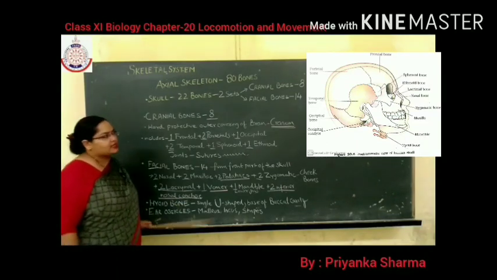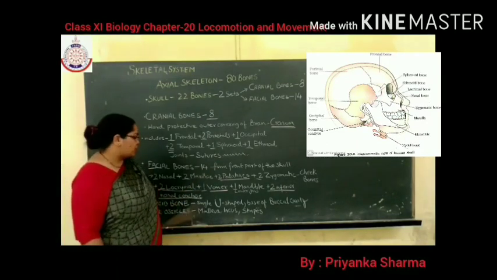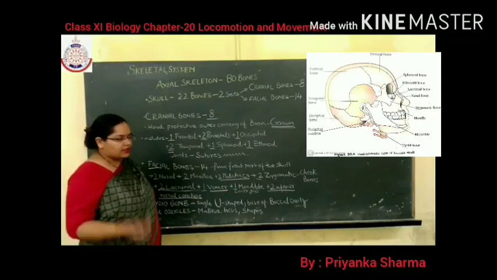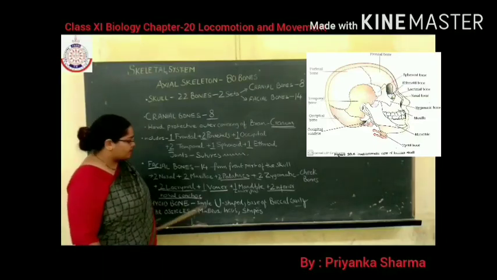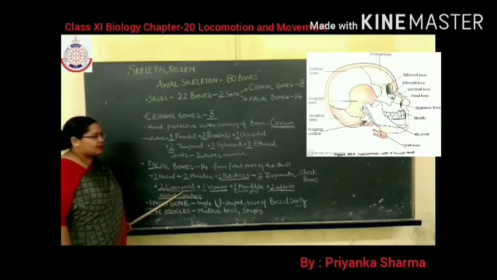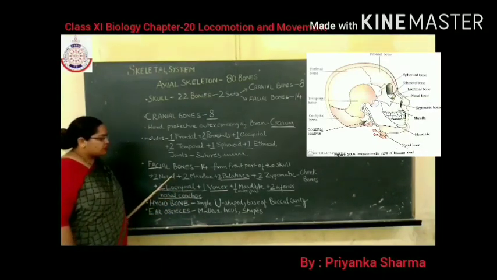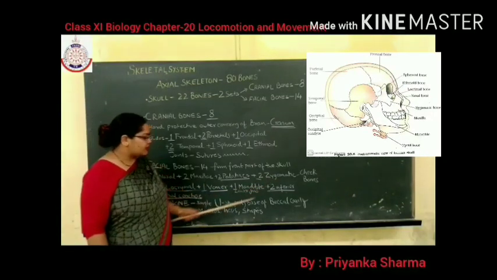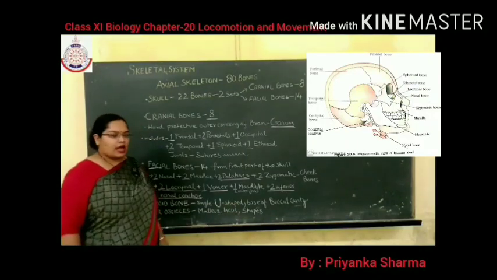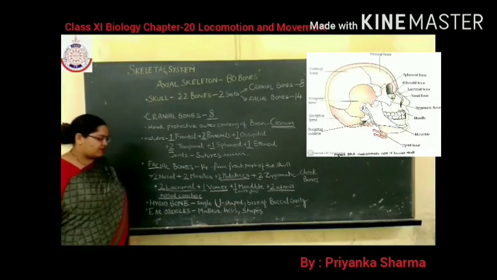As you can see in the diagram, which bones are shown? Lacrimal, it is mentioned, but it is inside. Look at the diagram: lacrimal, then nasal bones, maxillae, zygomatic, mandible. I hope it's clear to everyone.